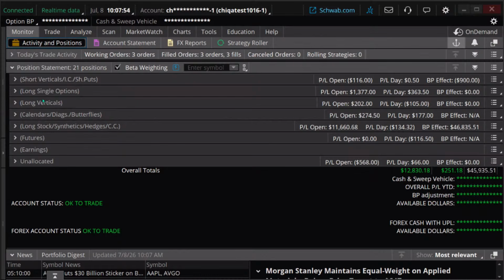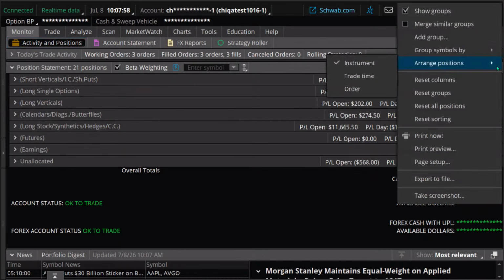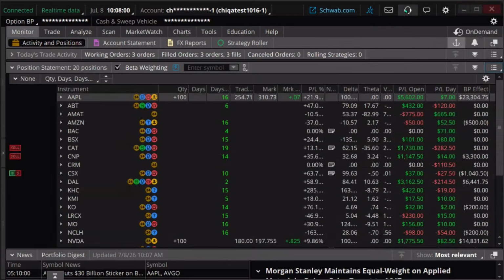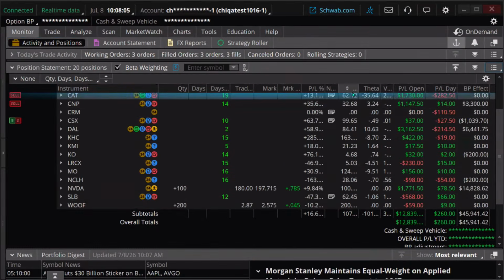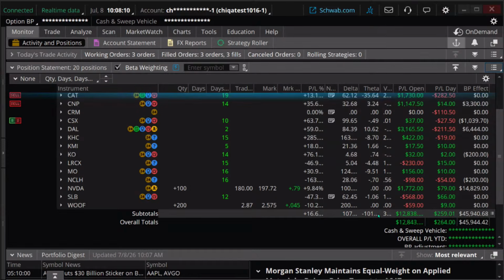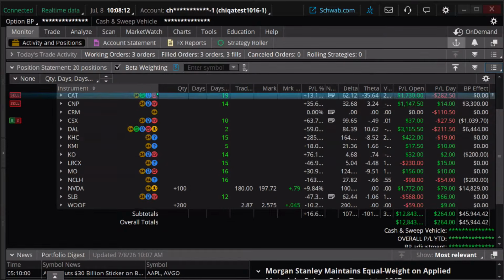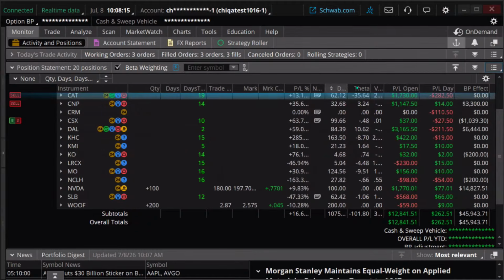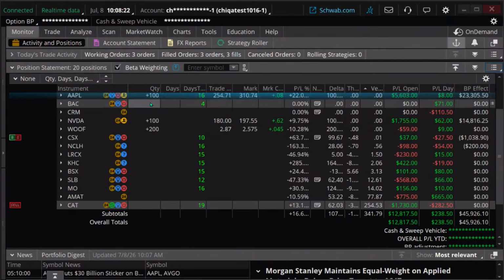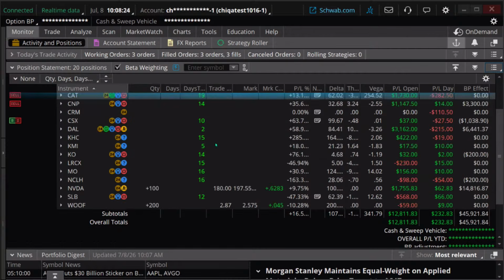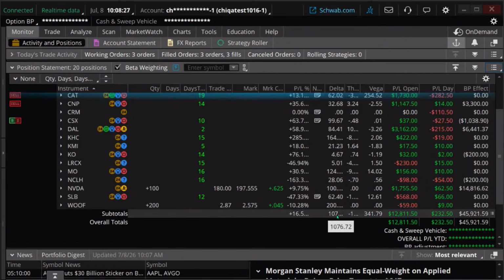I have my long verticals group, my long single options groups, etc. If you go to the three-line menu and don't show the groups, you'll see at the bottom of the page delta, theta, vega, right down here, and you've got the totals. We've got the totals for the whole thing. I don't need this much space over there. Let's give ourselves a little bit more space so we can actually see the vega. And of course, you can sort by any of these columns that you want. But there's our column totals.